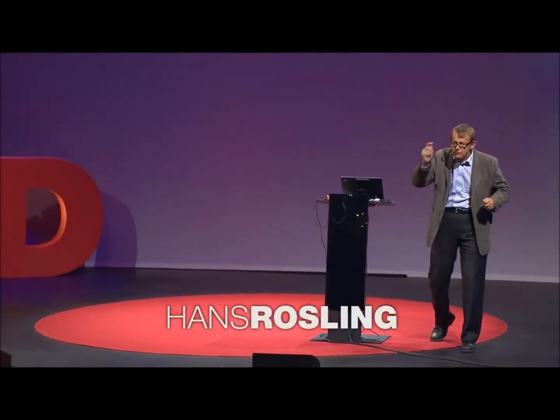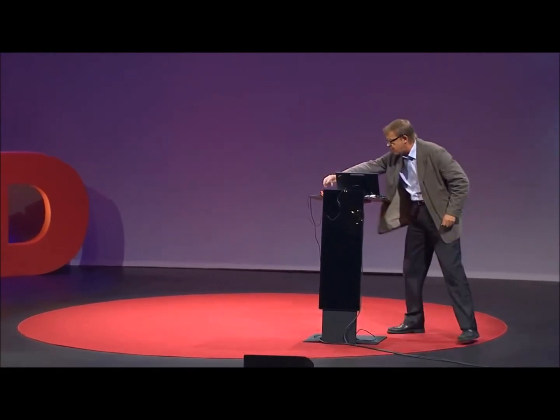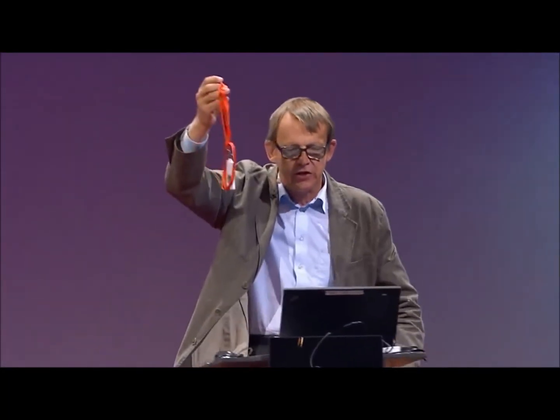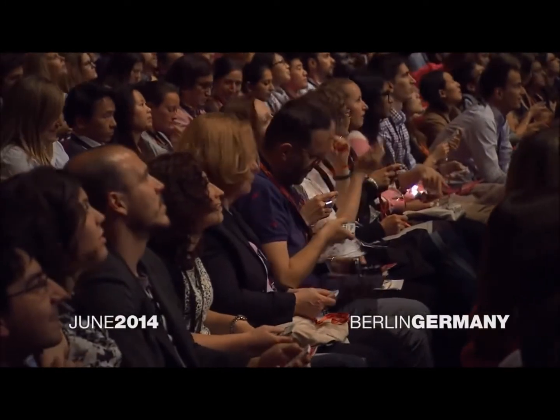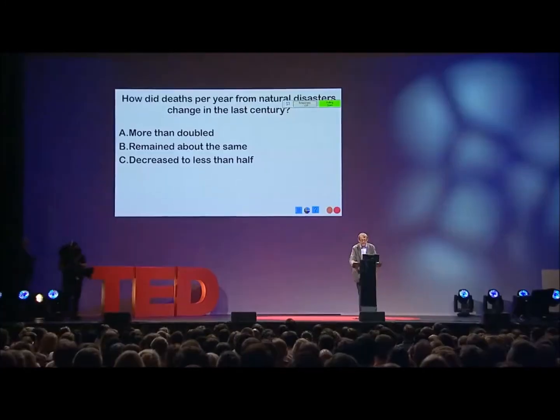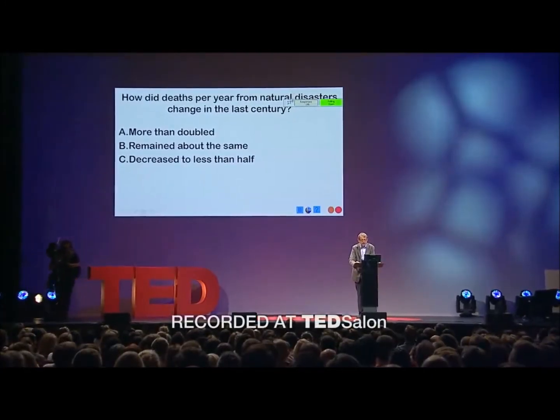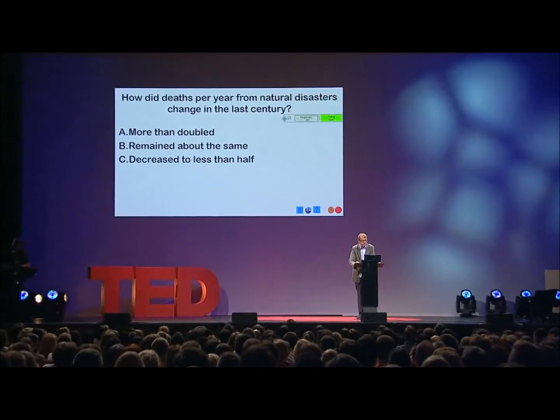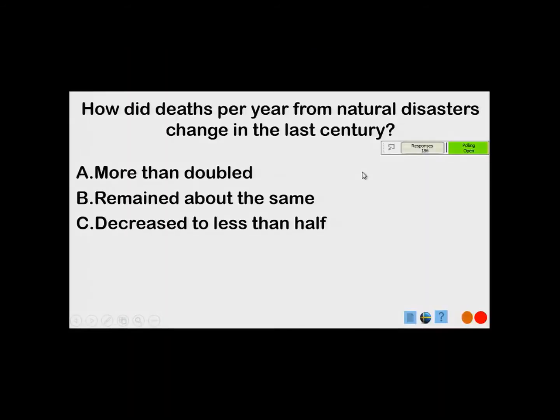I'm going to ask you 3 multiple choice questions. Use this device to answer. The first question is, how did the number of deaths per year from natural disaster change during the last century? Did it more than double? Did it remain about the same in the world as a whole, or did it decrease to less than a half? Please answer A, B, or C.